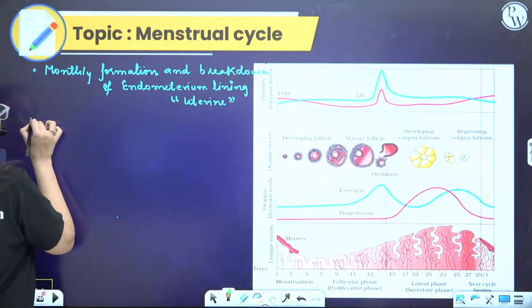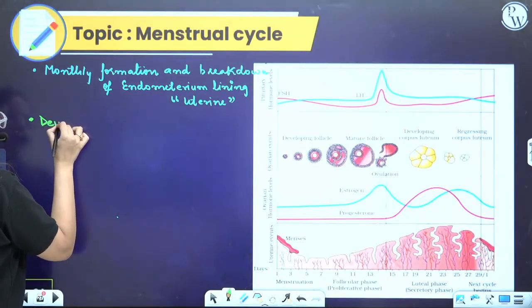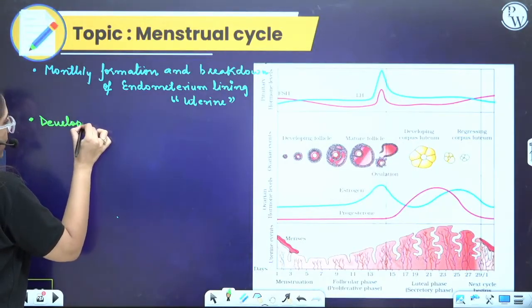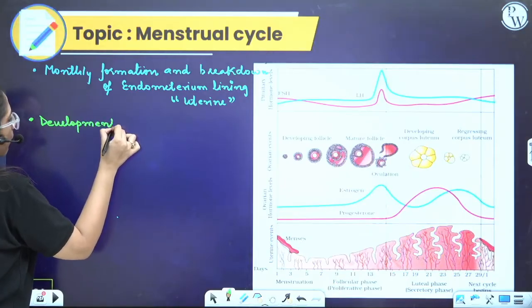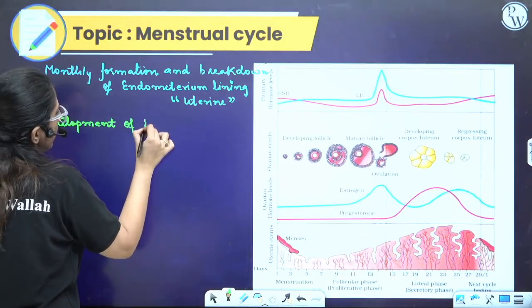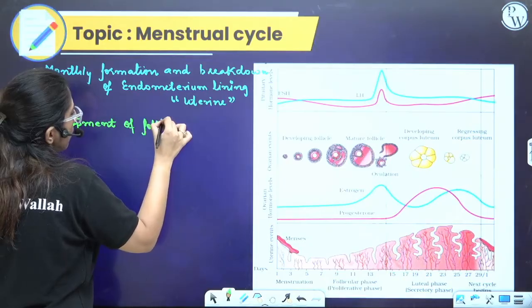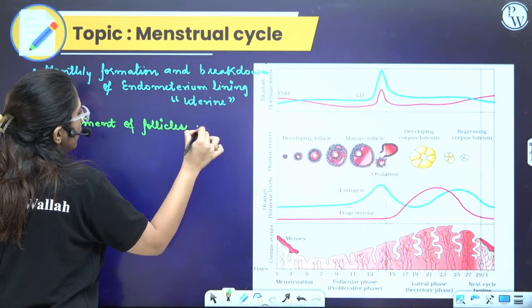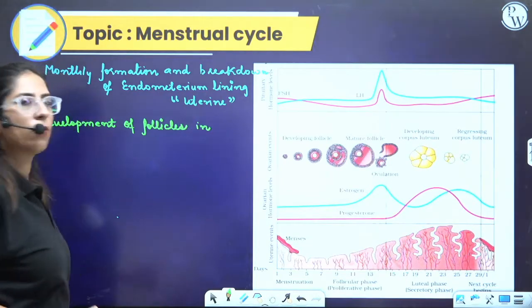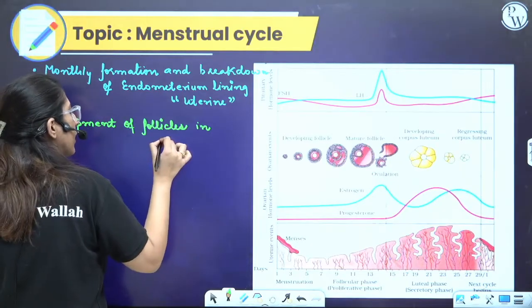Next is development of follicles. Second step is development of follicles. Where does the follicle development occur? In the ovary.